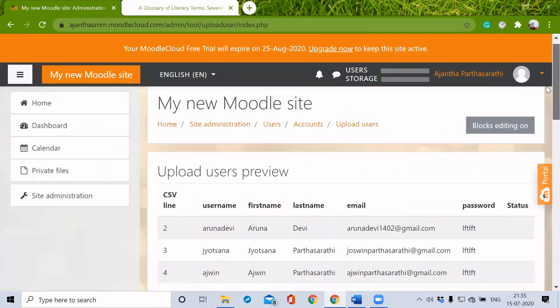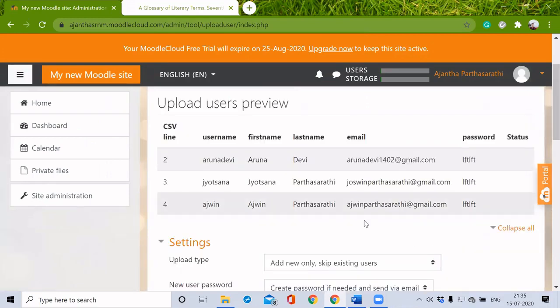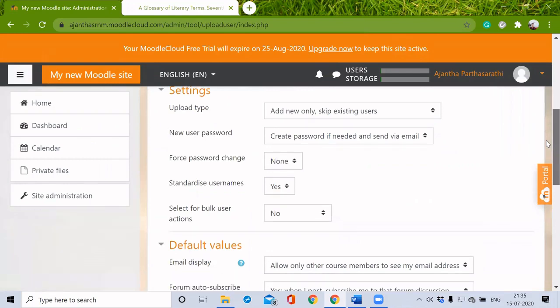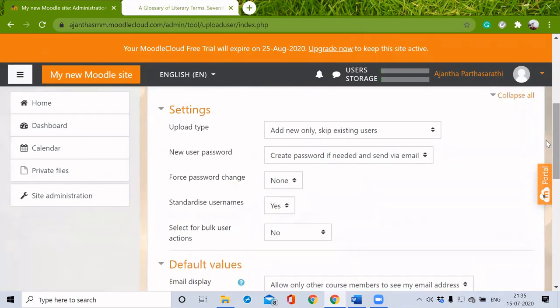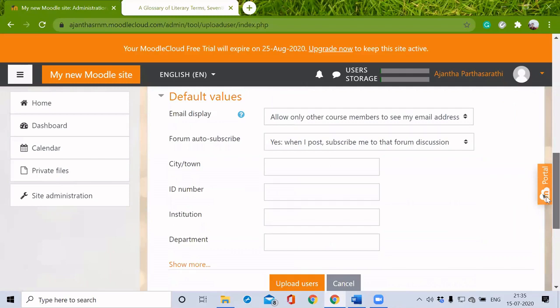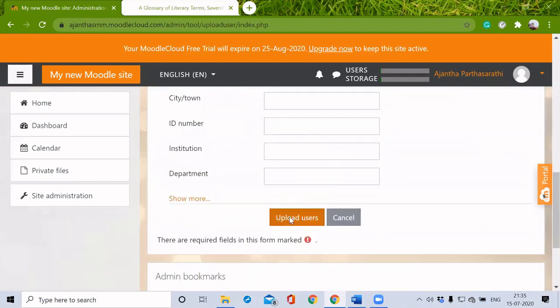So we can see the other users for this course. These are some other settings which we can give. If we want to make them change their password, we can give this force password change. And I'm just clicking upload users.